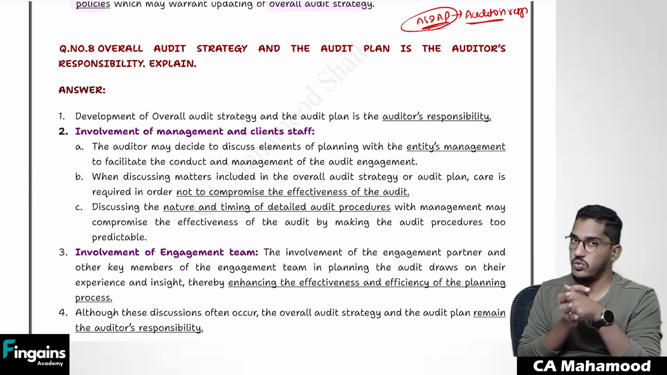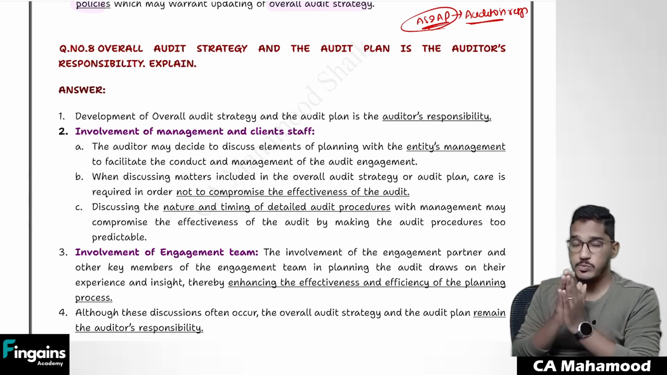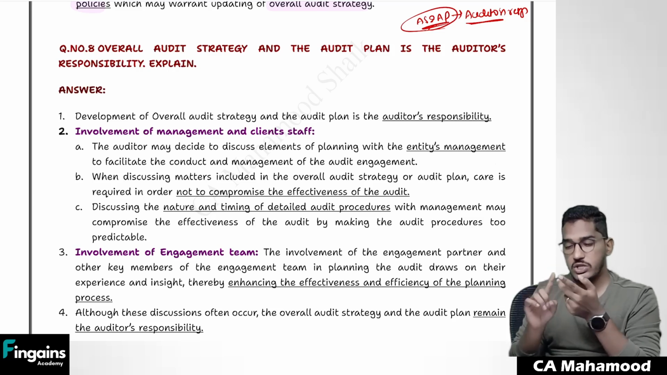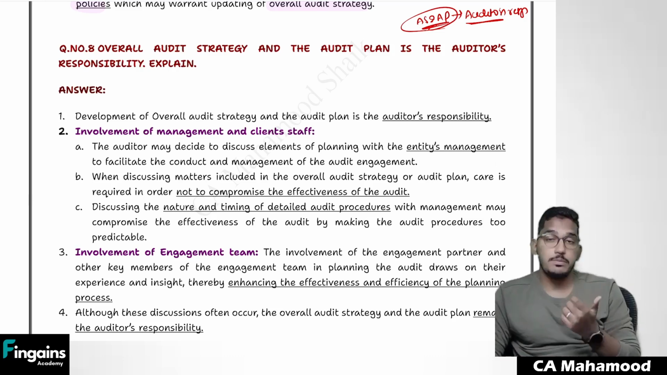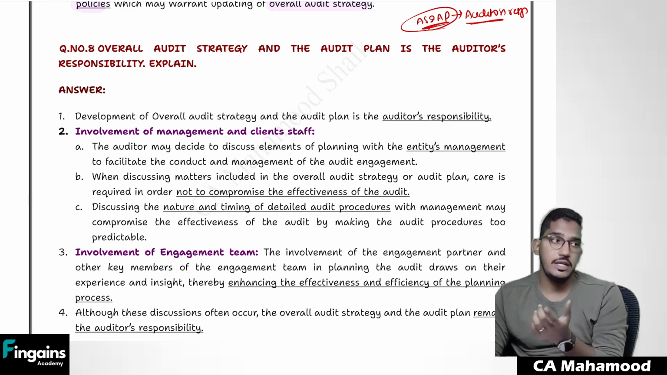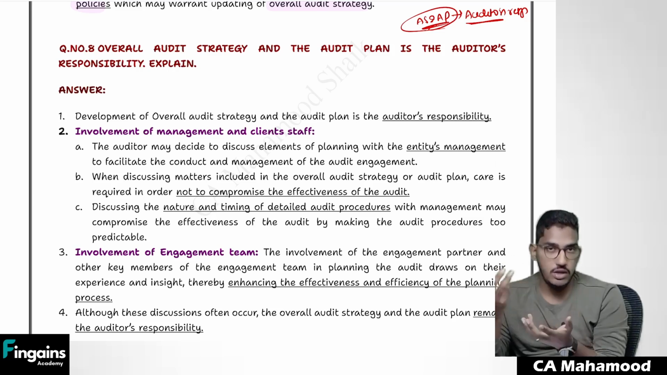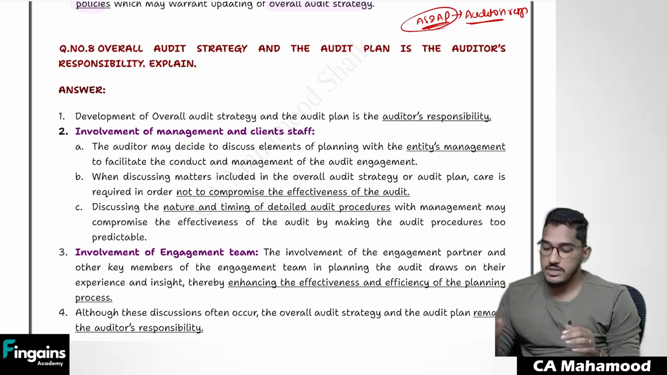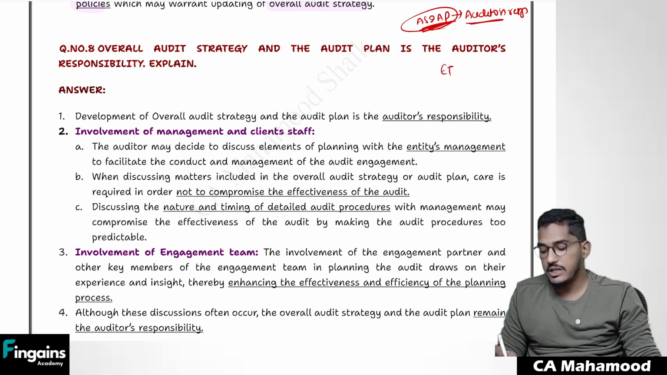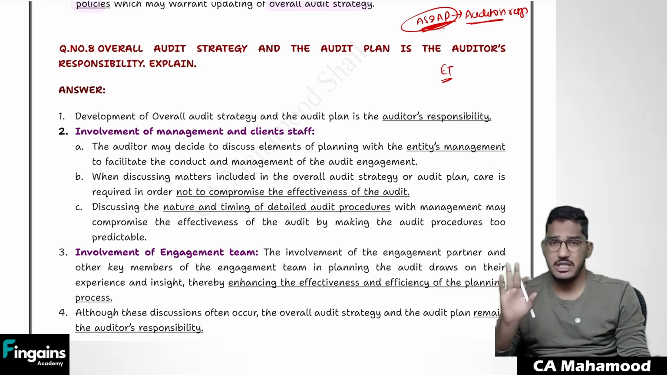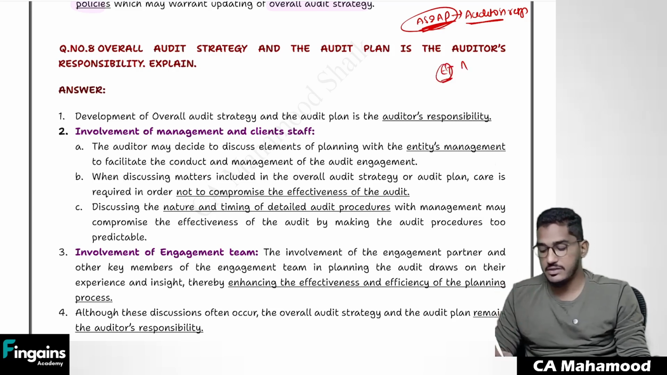The answer is no. So the ultimate responsibility for development of the audit strategy and audit plan rests with the auditor. Agreed. But in the process of development, the auditor is going to involve different people also. Sir, who are those different persons who will be involved? Undoubtedly, the auditor is going to involve his engagement team members, like his article assistants, his audit managers, his paid assistants. He has to involve his engagement team.